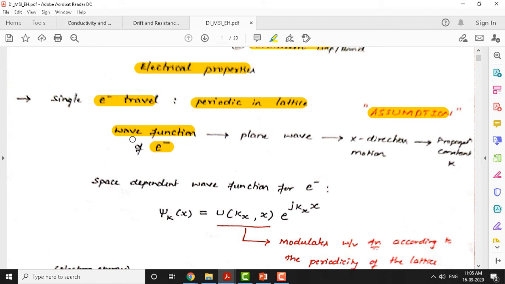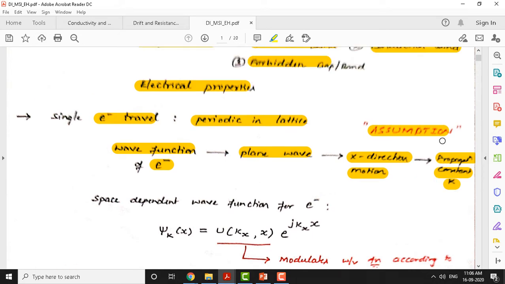Therefore, even in a crystal lattice, we assume that electrons are traveling in the form of a wave function, and it is going to be a plane wave along the x-axis. It's an x-direction motion. The electron's travel is indicated with a constant called the propagation constant, k. So k is sometimes also called momentum. Momentum is nothing but what the electrons experience in the crystal lattice. So this is called k.